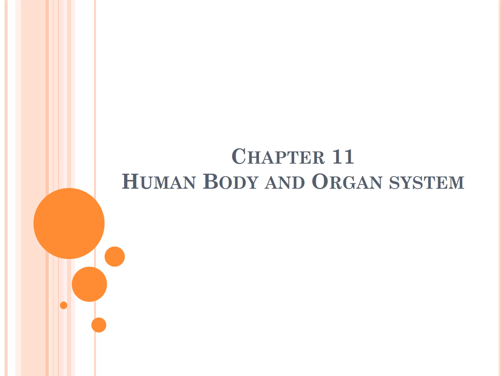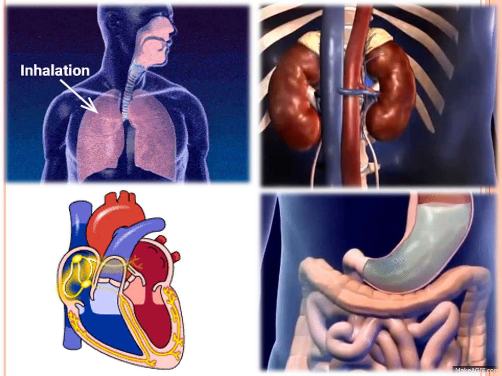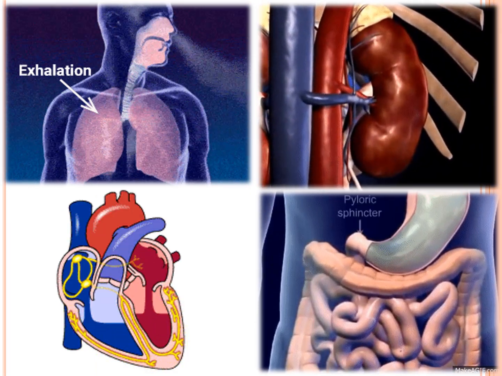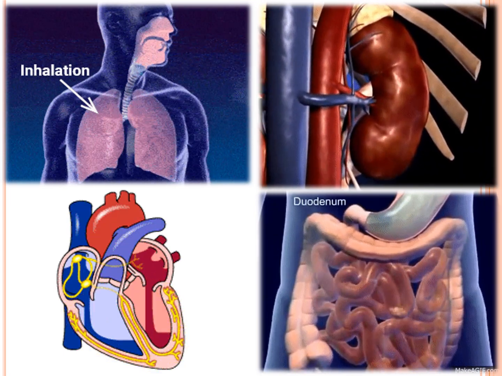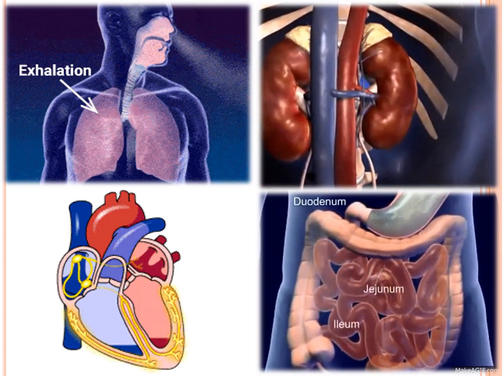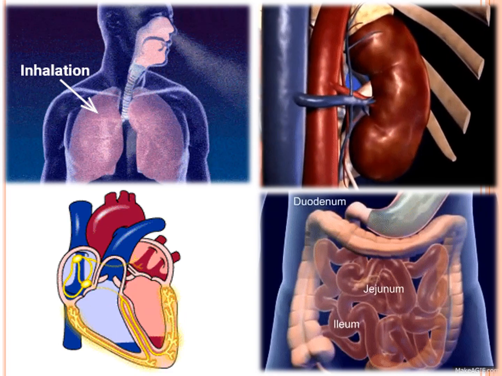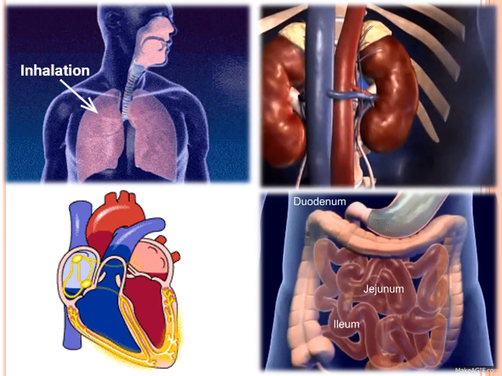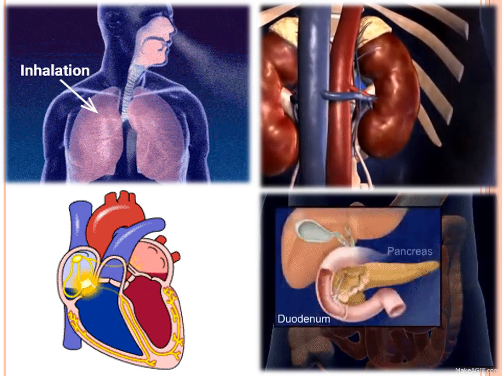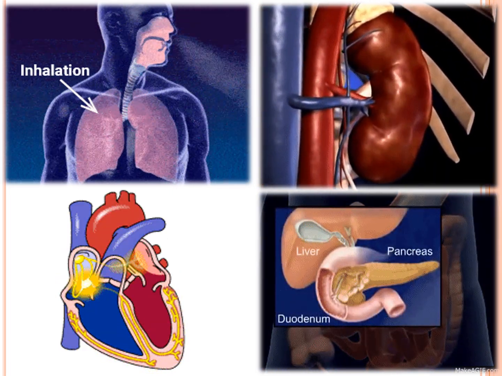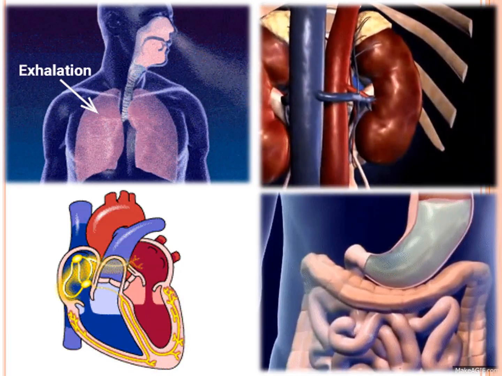Today we are going to start with chapter 11, Human Body and Organ System. We know that humans are multicellular, which means that they are made up of numerous cells in the body. These cells all come together to form tissues. Tissues come together to form organs, and organs come together to form organ systems.